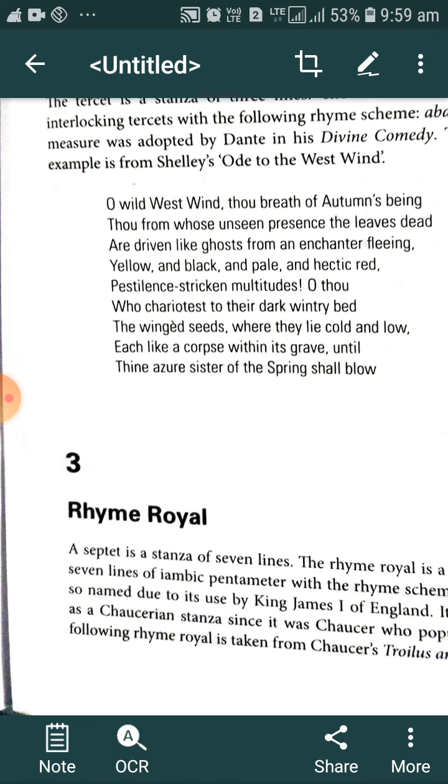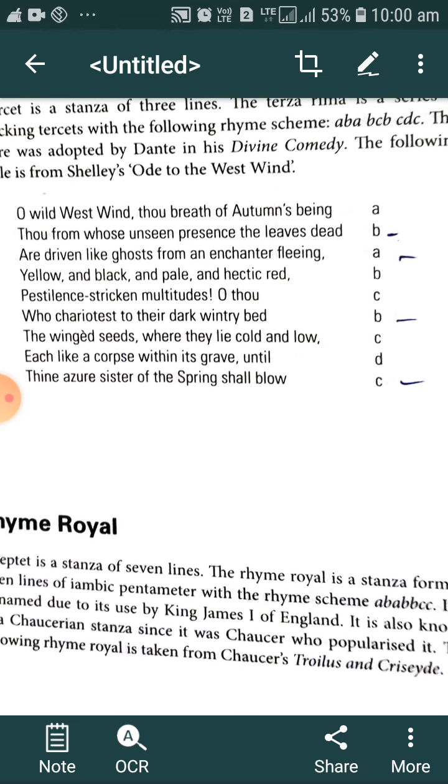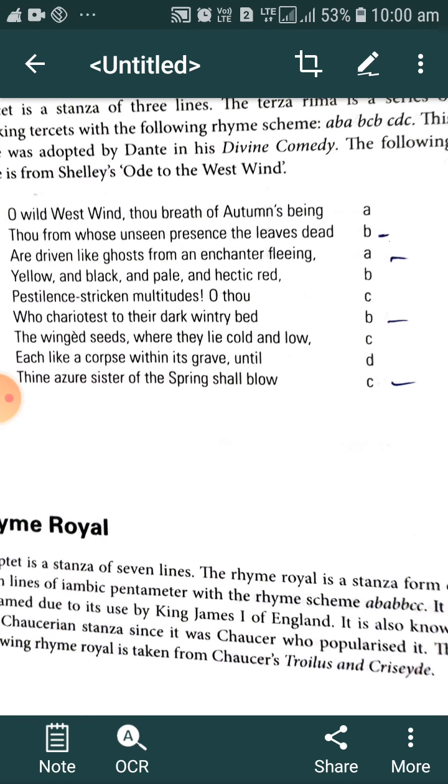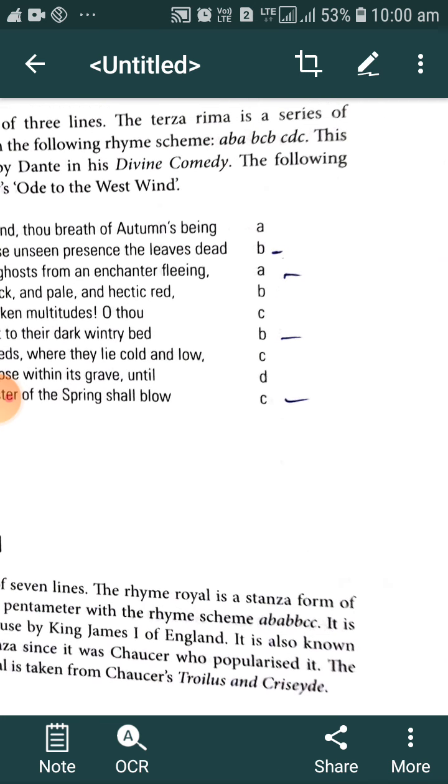The rhyme royal. Royal means we can say it is connected with kingly status. Why is this 7-line stanza form called rhyme royal? Because it was used by King James I of England. It was used by the king. That's why it is called the rhyme royal.